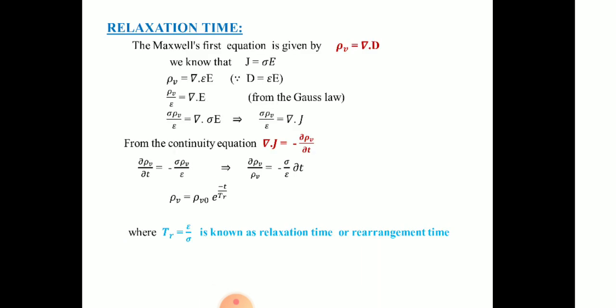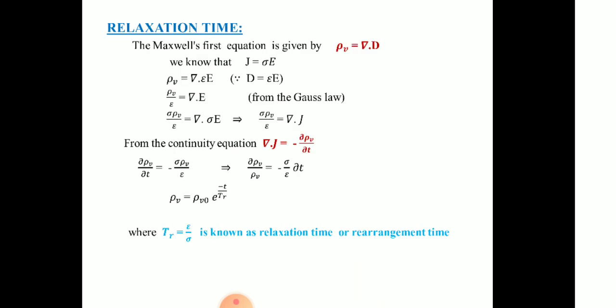What is the continuity equation now? ∇·J is equal to minus ∂ρv/∂t. That is all about the continuity equation.